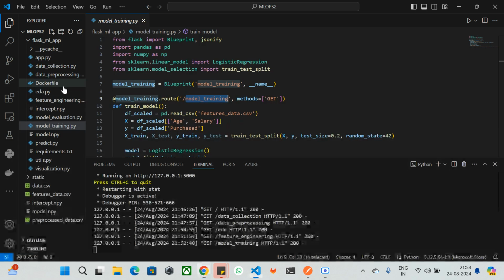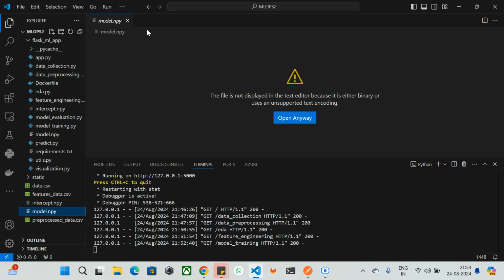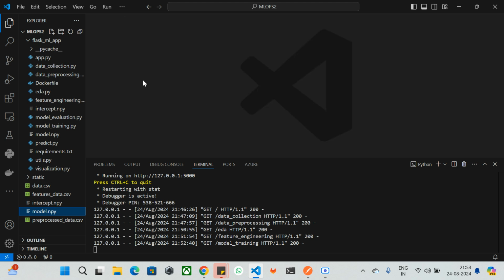I have just saved the coefficients over here, in model.npy, but it cannot be opened directly, so it requires a different kind of editor to be looked into since it is saved that way.